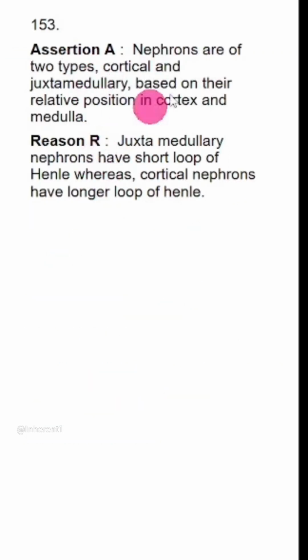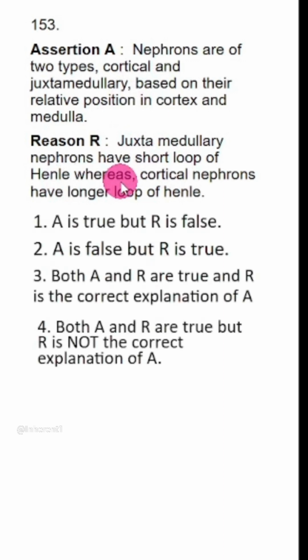Assertion reason question. Nephrons are of two types, cortical and juxtamedullary. Correct, this is correct, based on their relative position in cortex and medulla. Precisely, it is the relative position of the loop of Henle. Okay, accepted. Juxtamedullary nephrons have short loop of Henle. Short is incorrect. Juxtamedullary has long loop. So R is incorrect, false. R is false, A is true. Option 1 is the answer.